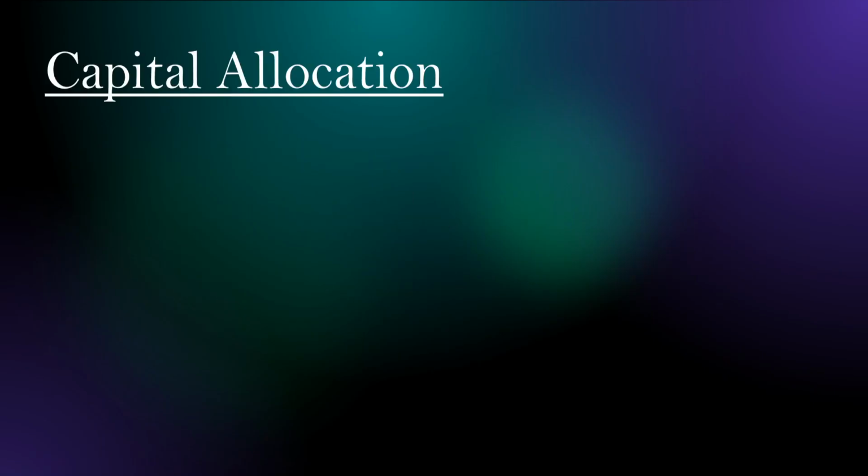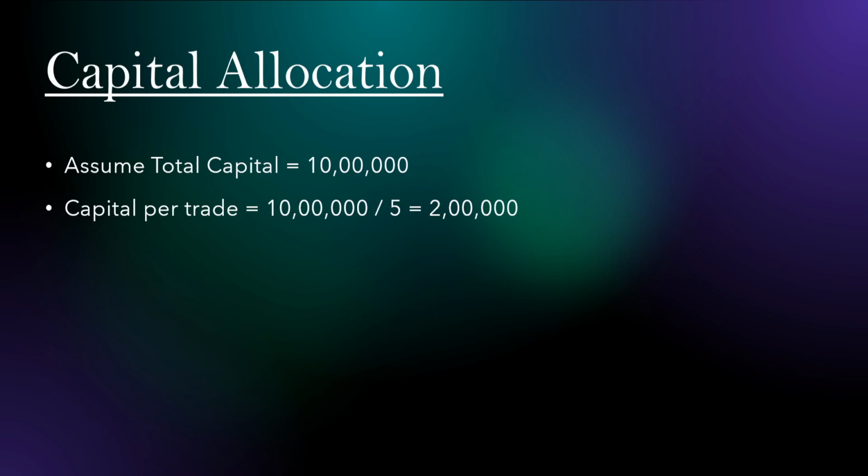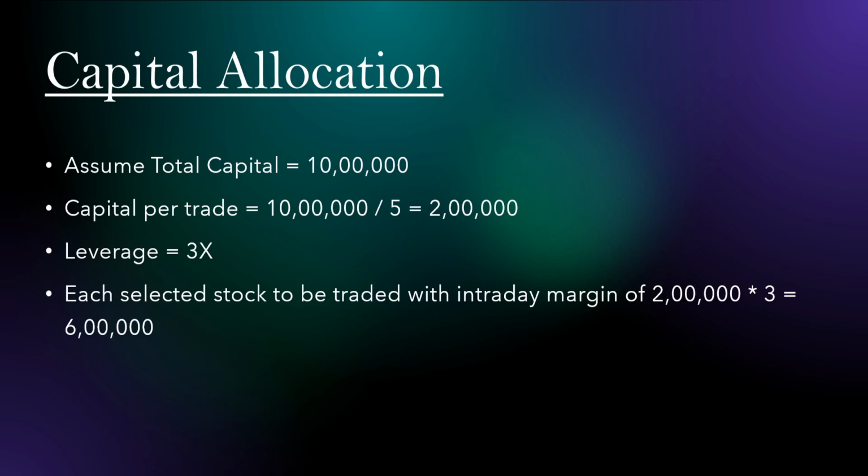Okay. Let's look at the capital allocation in this strategy. Assume the total capital is 10 lakh. The capital per trade would be 10 lakh divided by 5, that is 2 lakh per trade. And since it's intraday, we are going to use leverage of 3x. That means each selected stock is to be traded with intraday margin of 2 lakh into 3, which is 6 lakh.